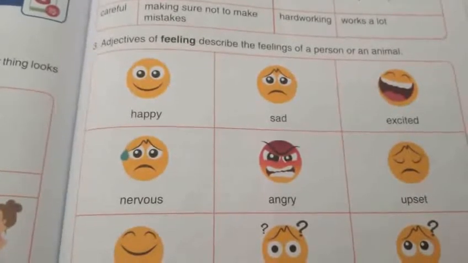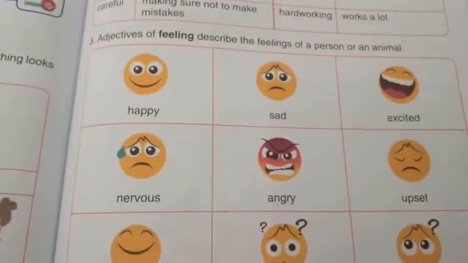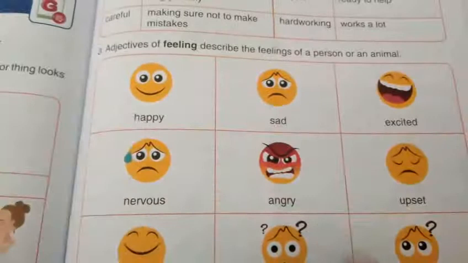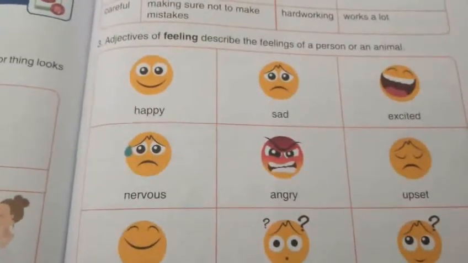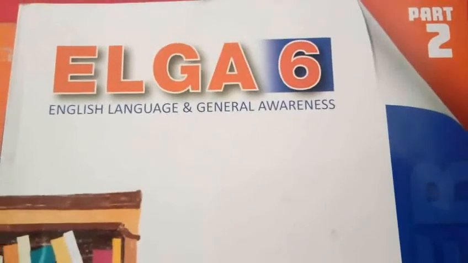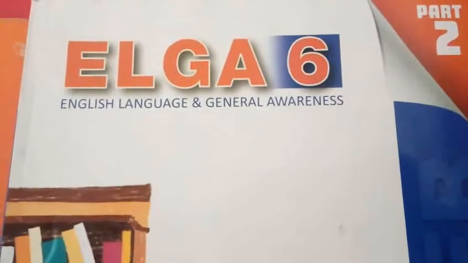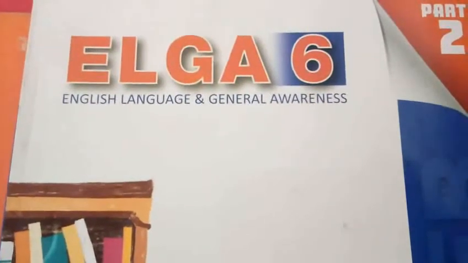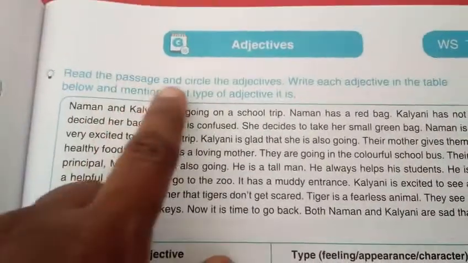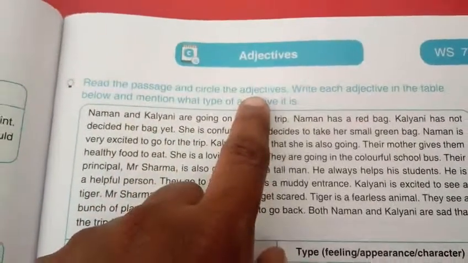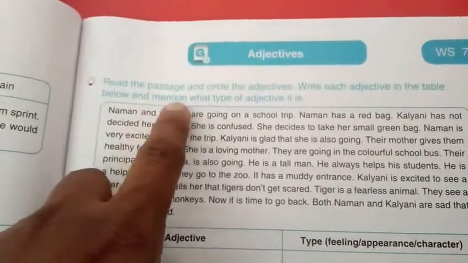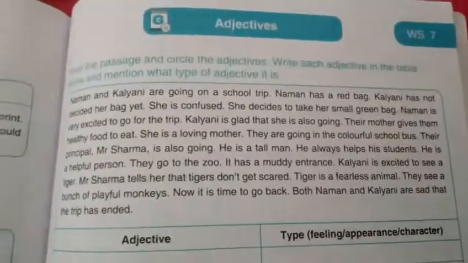Appearance describes how the person, animal, place or thing looks or appears. எப்படி இருக்காங்க அப்படிங்கறத adjectives appearance பண்றது. Next one, character. What are the characters like? Next, feeling. அவங்களோட feelings வெளிப்படுத்துறது. That is the adjectives. Do you understand? Now shall we do one worksheet related to this? Now you will open your worksheet number 7, page number 93. See this, read the passage and circle the adjectives. Write each adjective in the table below and mention what type of adjective it is.